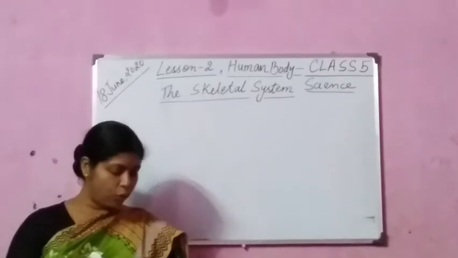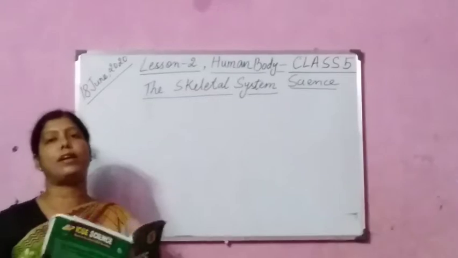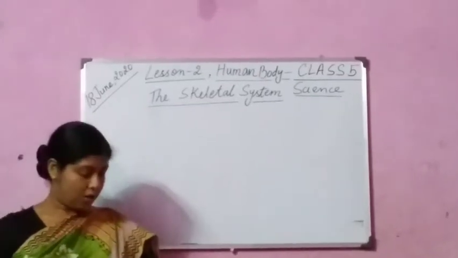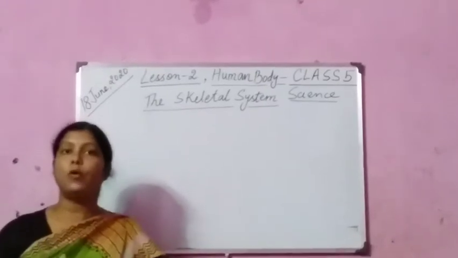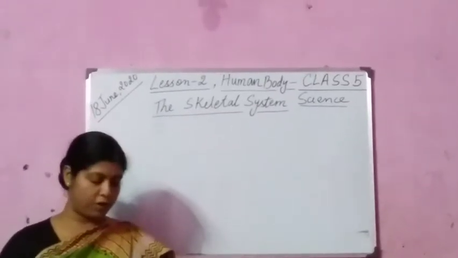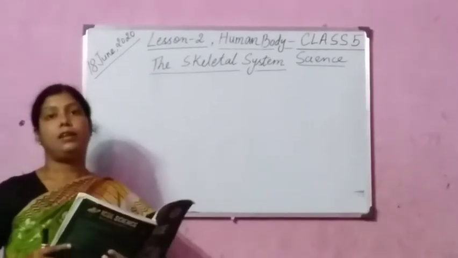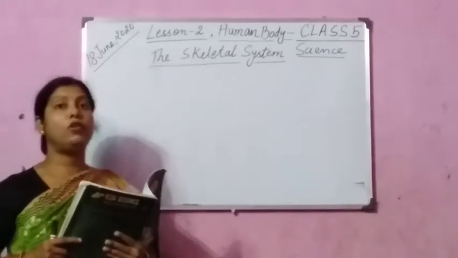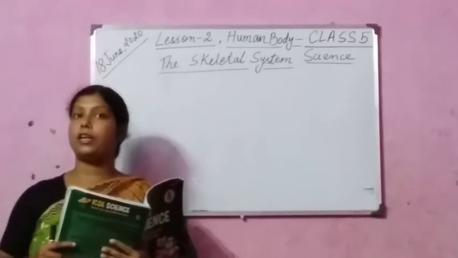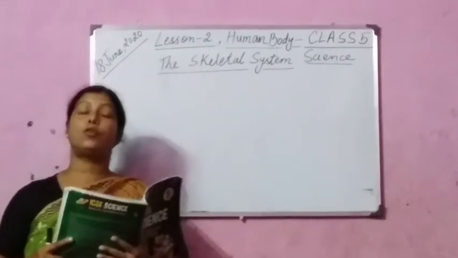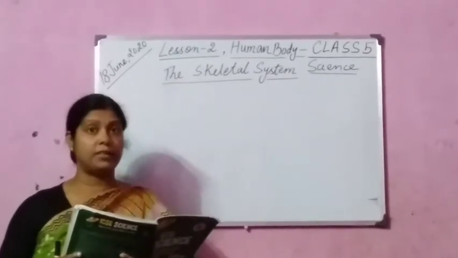The skull is the bony framework of the head. Inside your head you actually have the skull. It is made up of bones, so it is known as bony framework of the head. It covers and protects the brain. Now inside your skull you have the brain, the most important part of your body, which controls the whole body, your actions, your movements.